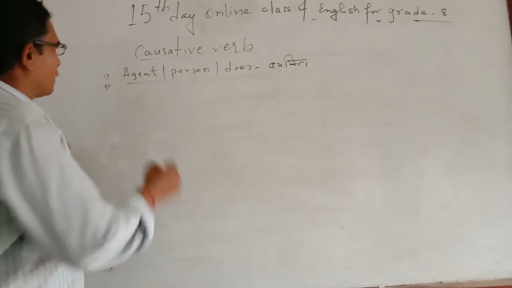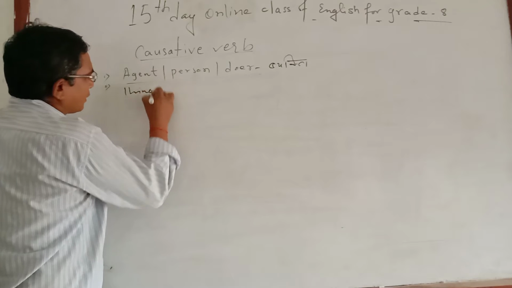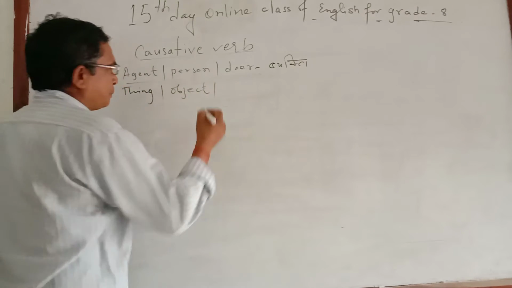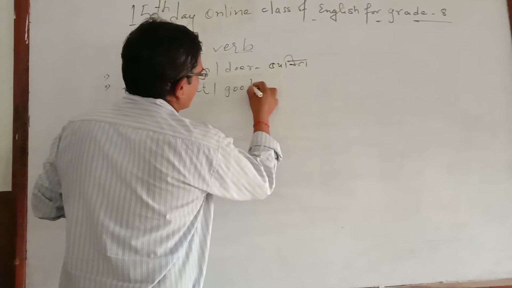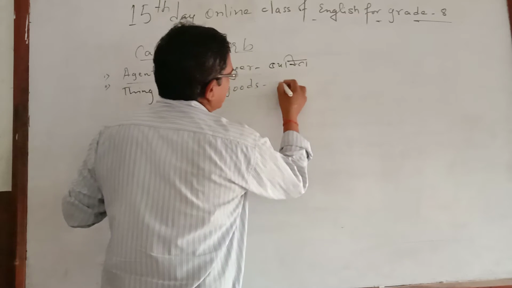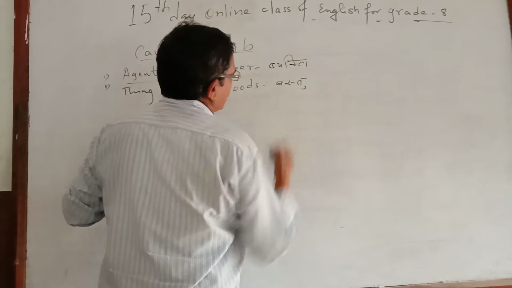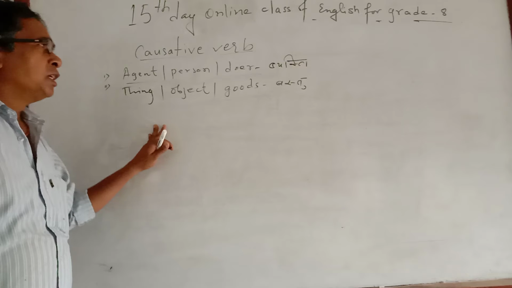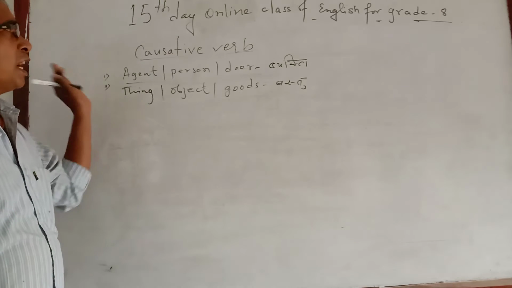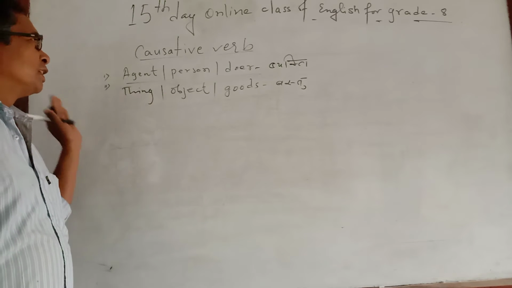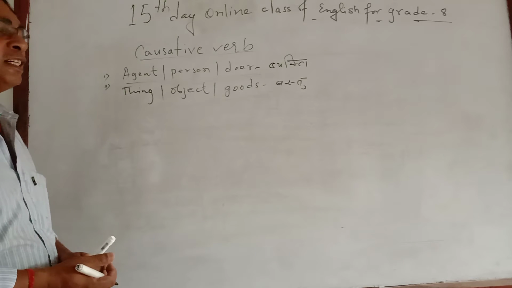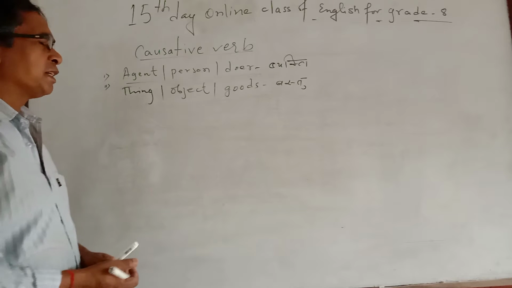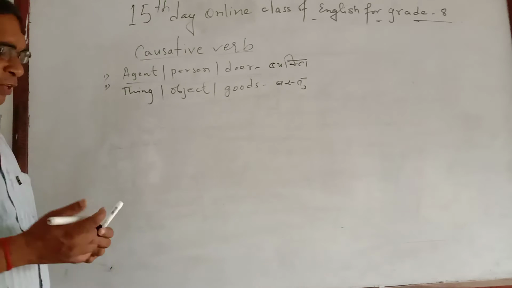The second one is thing, or object, or goods. That means vastu. So before inserting the appropriate causative verb, you must be clear whether after the causative verb there is an agent or a thing, object or goods. You have to make a very clear decision before inserting.